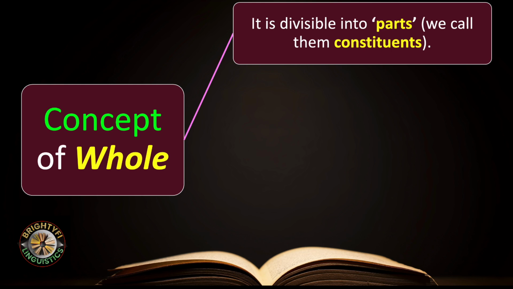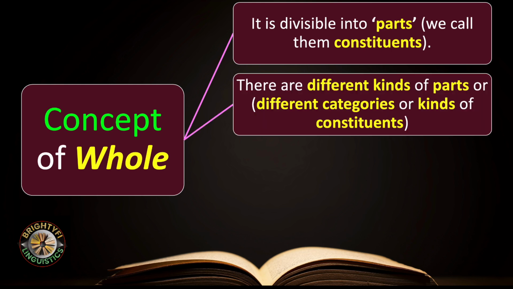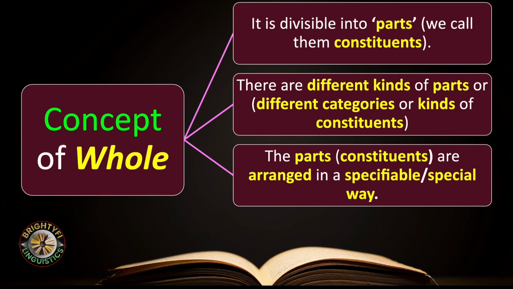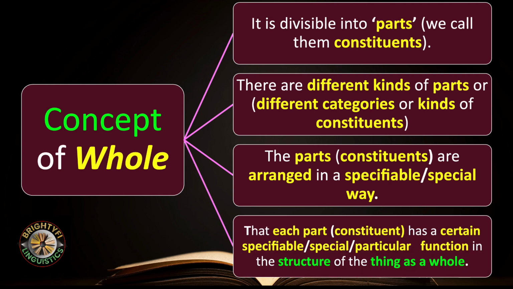We call them constituents. There are different kinds of parts or different categories or kinds of constituents. The parts, constituents, are arranged in a specifiable or special way, so that each part, constituent, has a certain specifiable, special, particular function in the structure of the thing as a whole.